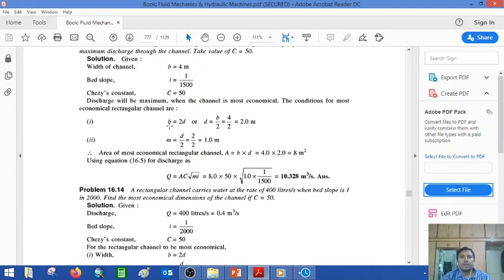Now the second condition, B is equal to 2D. You insert this value and you get the values, right? In the same way, M is equal to D by 2. So you put 2 by 2, it's 1. Now you get the area, B into D, 4 into 2. So it is 8 meter square.